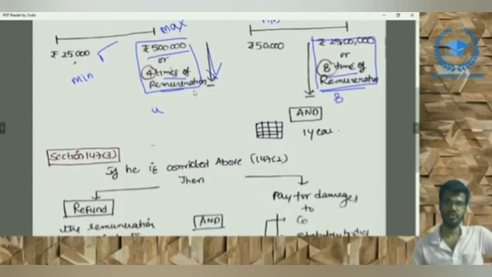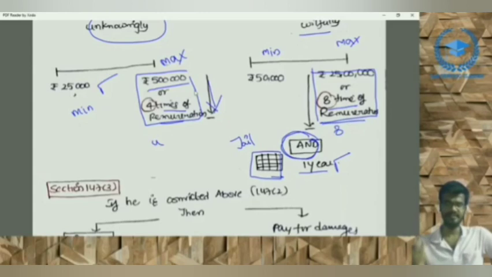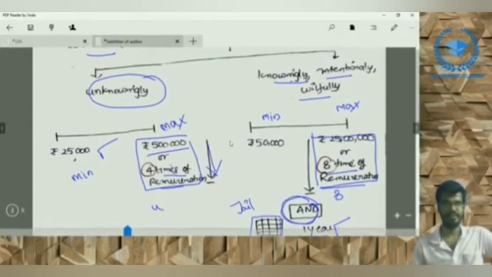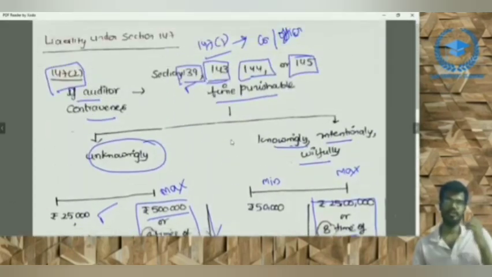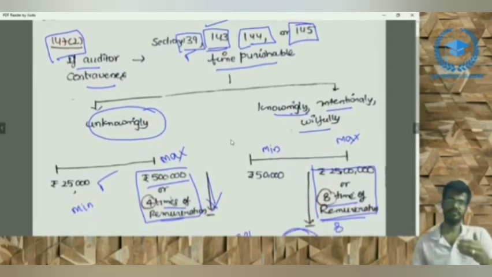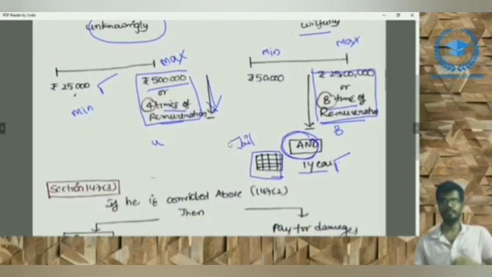And also, if he has done it willfully, in addition to the penalty, he shall be liable for imprisonment. That is, jail, imprisonment for 1 year. This is unconditional. Here, both the penalty and the imprisonment are levied, meaning it is a non-compoundable offense, right? 147.2 is finished. In 147.2, there are two penalties: knowingly and unknowingly. Unknowingly, 25,000 to 5 lakhs, or 4 times the remuneration, whichever is lower. Knowingly, 50,000 to 25 lakhs, or 8 times the remuneration, whichever is lower. And it is non-compoundable. The imprisonment here is 1 year, right?